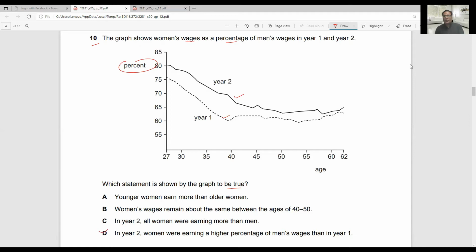In year 2, women were earning a higher percentage of men's wages than in year 1. You can see the percentage is higher in year 2 all the time. At the age of 27, you can see in year 1 it was 75%, and now it is 80% in year 2, and the same phenomenon is observed at 62 years of age. They are earning 65% in year 2, and less than 65% in year 1. So D is the correct answer.